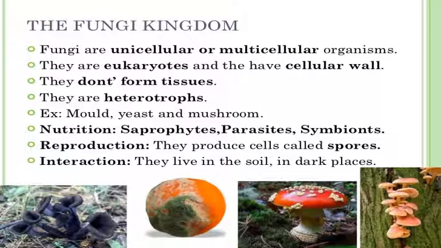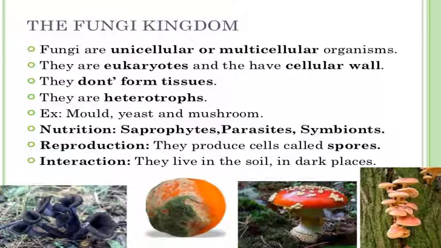Now if we talk about symbionts, symbiosis is a kind of mutual association between fungi and the host, where the fungi take their nutrition from the host without destroying the host. Means if it takes something from the host, then the host also takes something from that very fungi. So this kind of relationship, in which there is a mutual association between these two organisms, is termed as a symbiotic relationship. How they reproduce: their mode of reproduction is mainly by spores, and